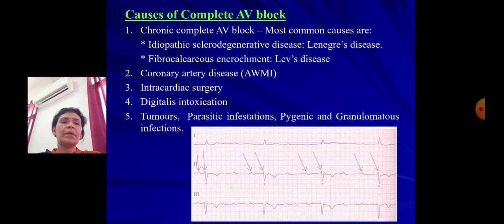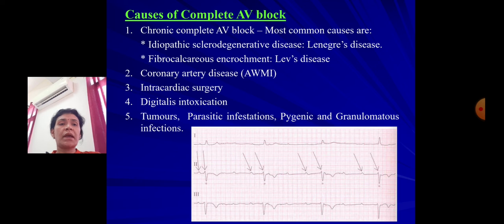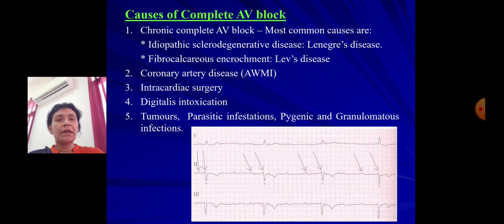Now, causes of complete AV block. Chronic complete AV block, most common causes are idiopathic sclerodegenerative diseases, example Lenegre's disease, then fibrocalcareous encroachments, Lev's disease, then it can be seen in coronary artery diseases, intracardiac surgery, digitalis intoxication, then some tumors, parasitic infestations, pyogenic and granulomatous infection, they can also cause the conduction fiber abnormalities leading to complete AV block.